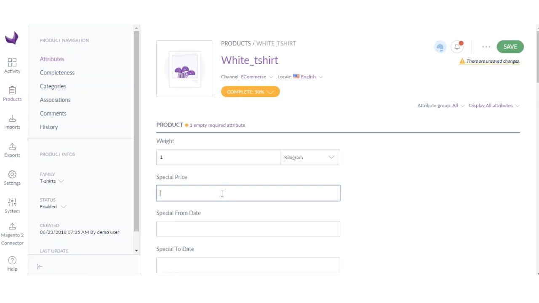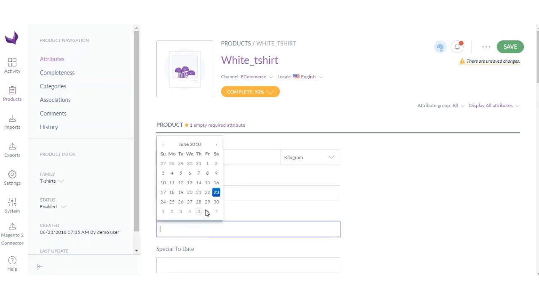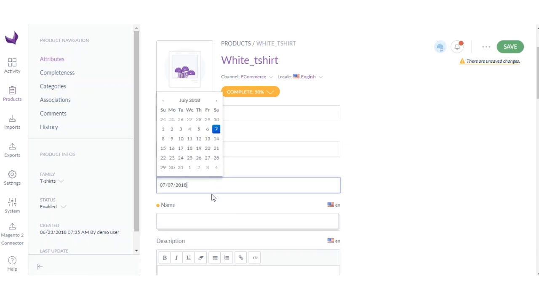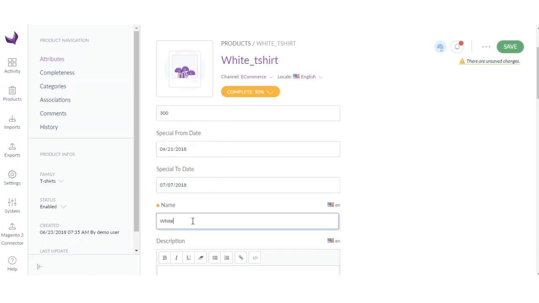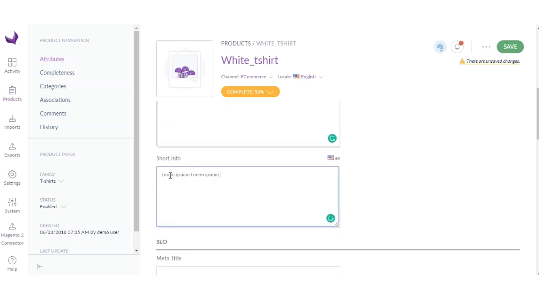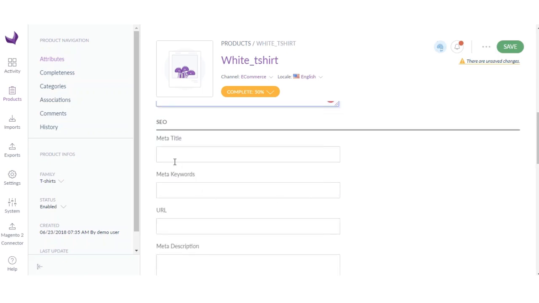Special price 300, date, let's say this, name, white t-shirt. I'll add something like this, and this is the short info.